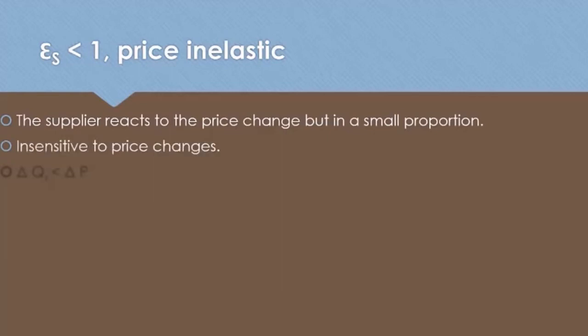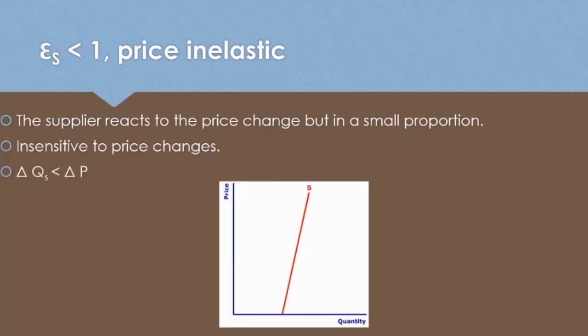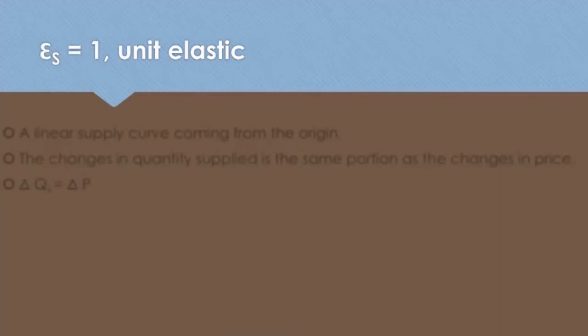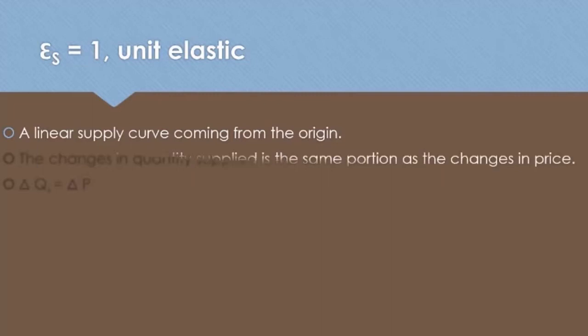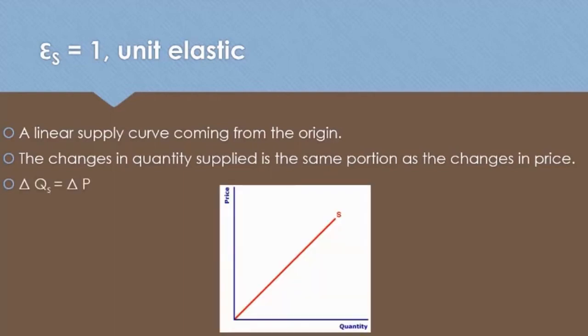It is insensitive to price change, where the change of quantity supplied is lesser than the change of price. An elasticity of supply equal to 1 is unit elastic, which is graphically shown as a linear supply curve coming from the origin. The change in the quantity supplied is the same proportion as the change in price. In other words, the change of quantity supplied equals the change of price.